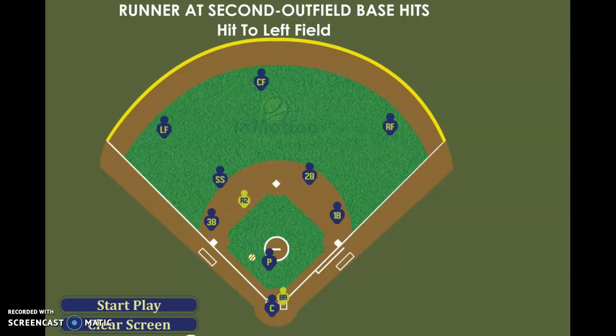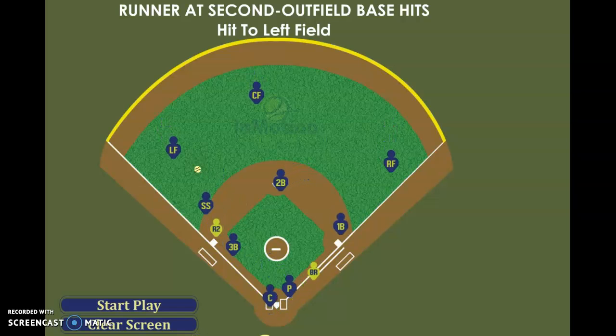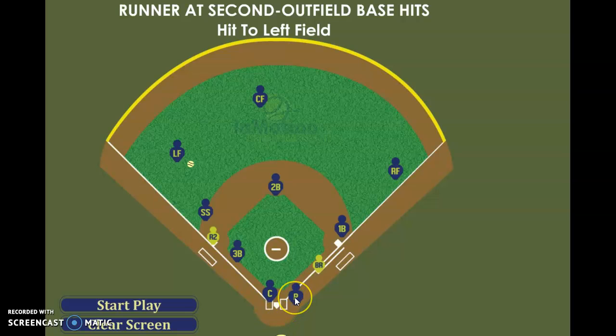All right, cut defense, cut plays. Here we have a runner on second base. We have a base hit to left field. Third baseman is the cutoff guy in this situation. Pitcher will be backing up home plate in this situation.